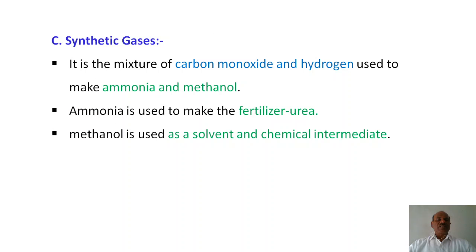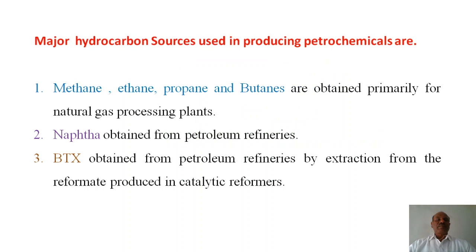Now synthetic gases are a mixture of carbon monoxide, hydrogen, ammonia. This is present in synthetic gases. Ammonia is used to make fertilizer such as urea, and methanol is also used as a solvent, as well as a number of chemical intermediates in the industries.